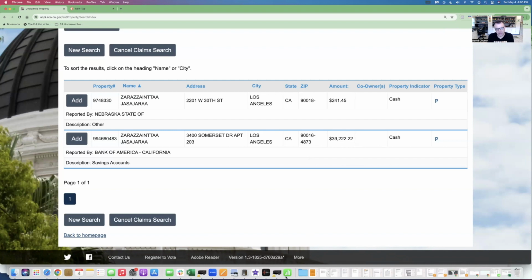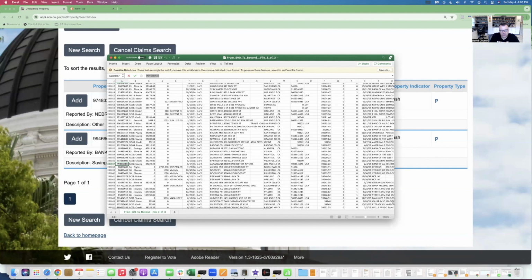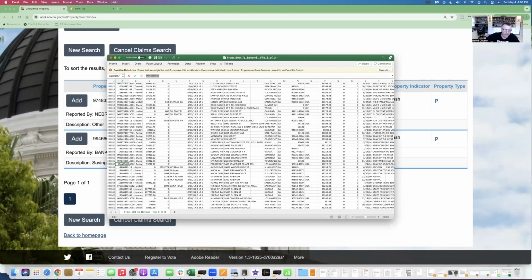Your biggest thing is going to be downloading the spreadsheet. You're going to have to learn how to download it in Excel. You might have to get some help doing that. And then as I'm talking to this person, if they say to me, well, when did this get turned over to the state? I could say June 14th of 2018, it got turned over and it's been dormant. I'm licensed. I work alongside of the state. I never say I'm employed by the state. I never say I work with them. I have permission to go ahead and work accounts, and I get people paid. With your approval, we could go ahead and move forward with this account.